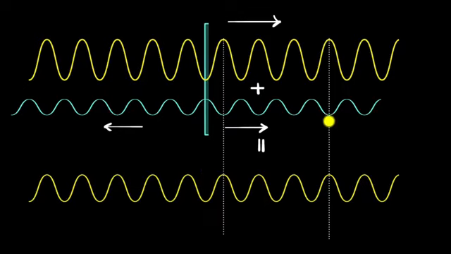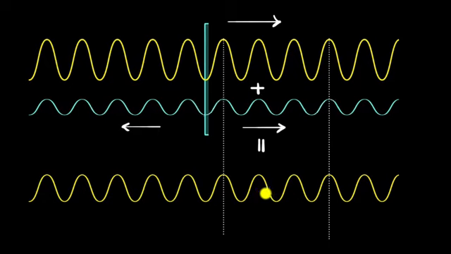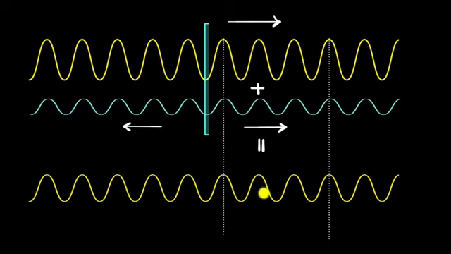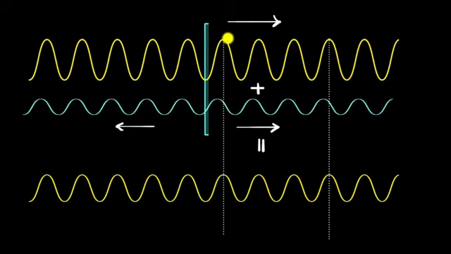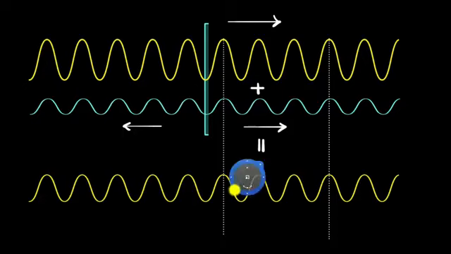In fact, if this wave had the same height as this wave, then they would completely destroy each other, because the peaks would be completely destroyed by the valleys, the valleys would be completely destroyed by the peaks, and so on. Which means to understand what really happens over here, we need to know exactly what is the phase difference between these two waves. In other words, we need to understand how the crests and the troughs of the waves are aligned. Like, how are they aligned over here? Now, for that, we need to do the math, which we're not going to do.